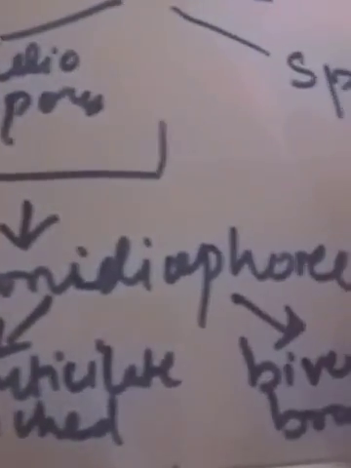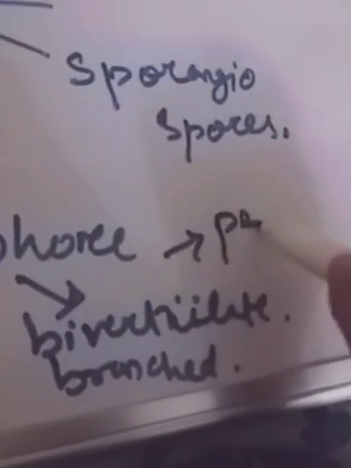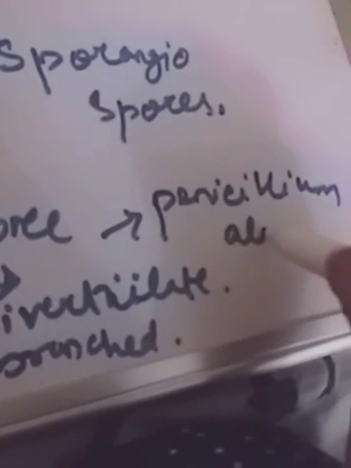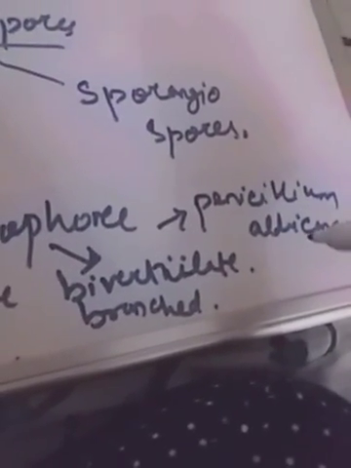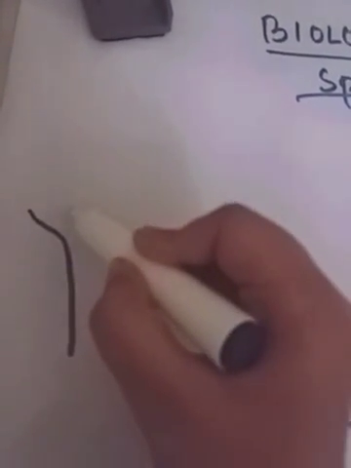Here the examples are Penicillium fricitans, which is unbranched, and Penicillium albicans, which is branched. Its diagram is somehow like a tree.